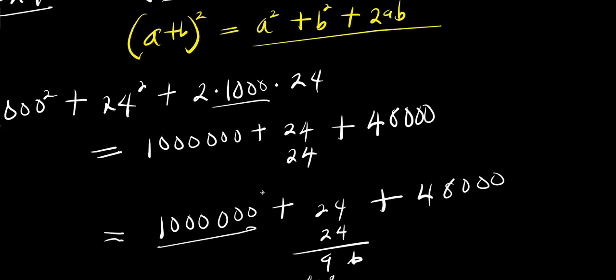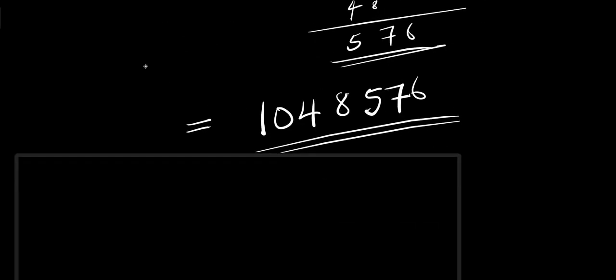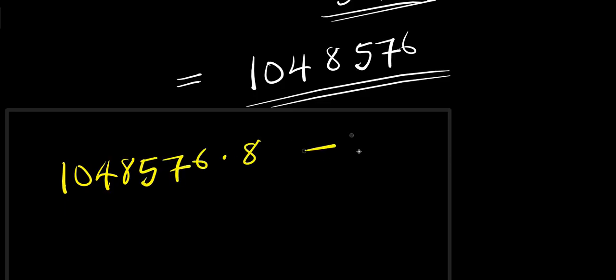So you are going to multiply this by 8, then subtract 1. 1,048,576 times 8 minus 1.